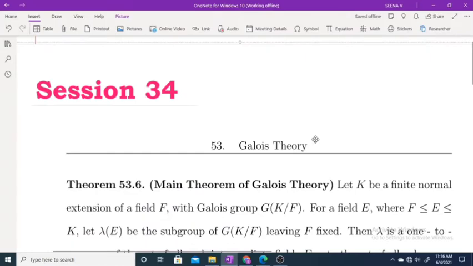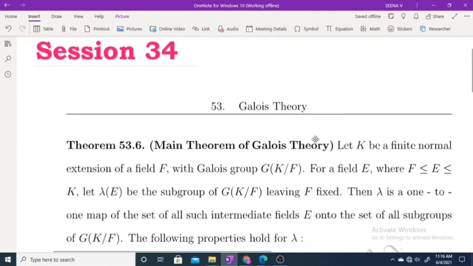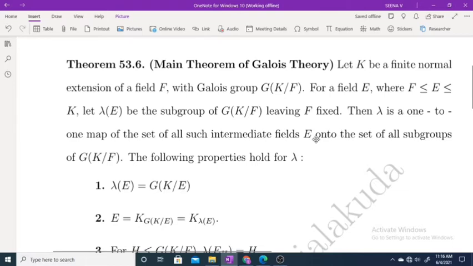Hi, good morning. Today we are going to discuss the main theorem of Galois theory. Okay, this is very important. Now just go through the statement of the theorem.